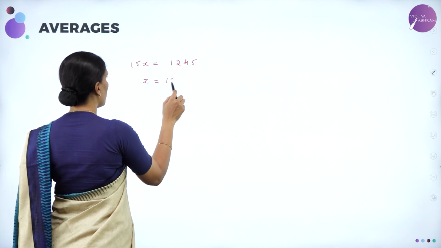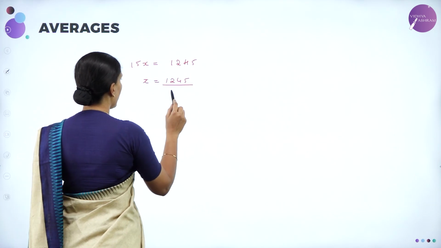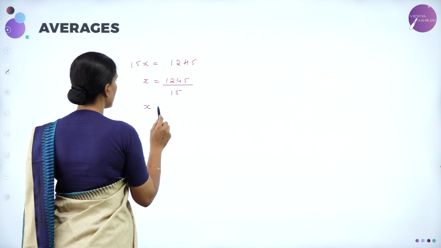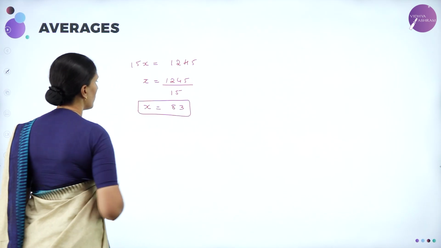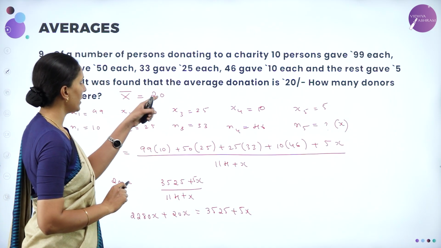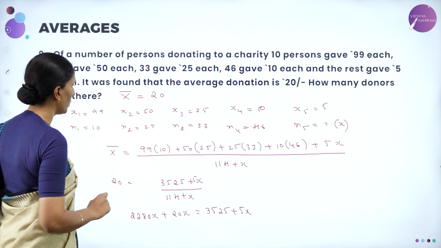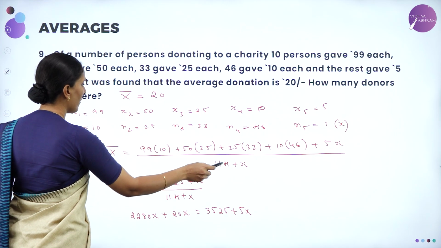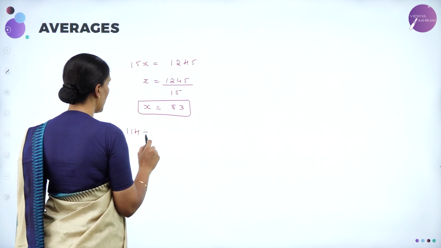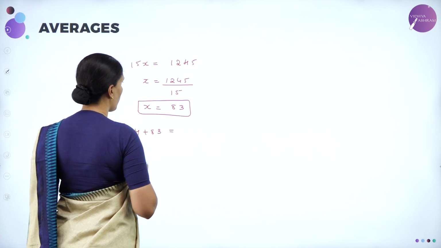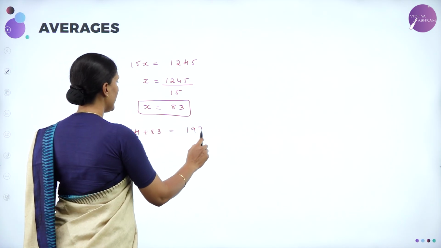So x is equal to 1245 divided by 15. So x is equal to 83. Now they have asked us to find the number of donors. So the number of donors is 114 plus x. So therefore this is 114 plus 83, which is equal to 197.